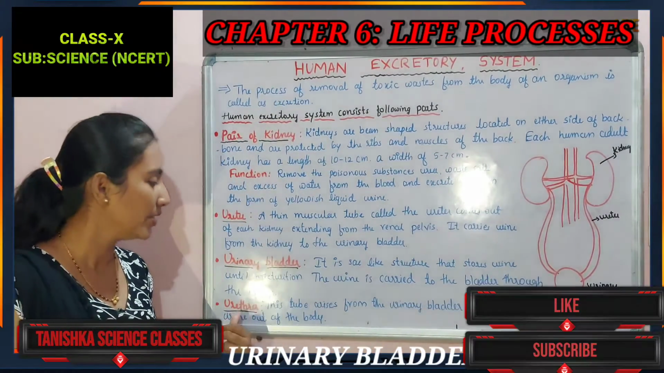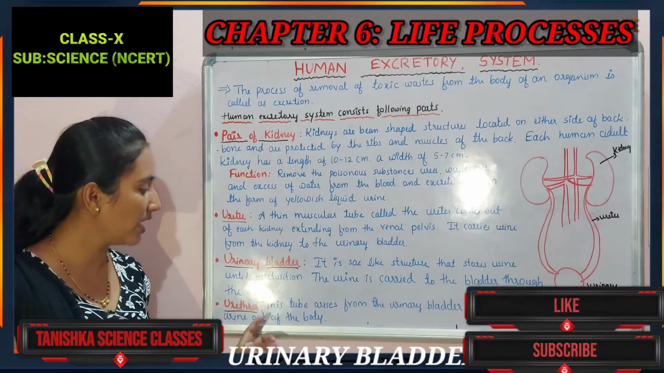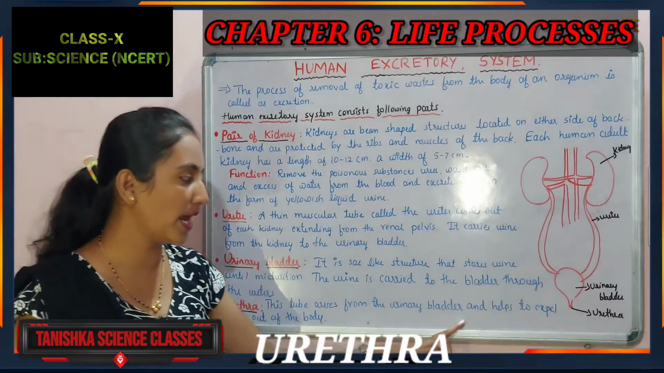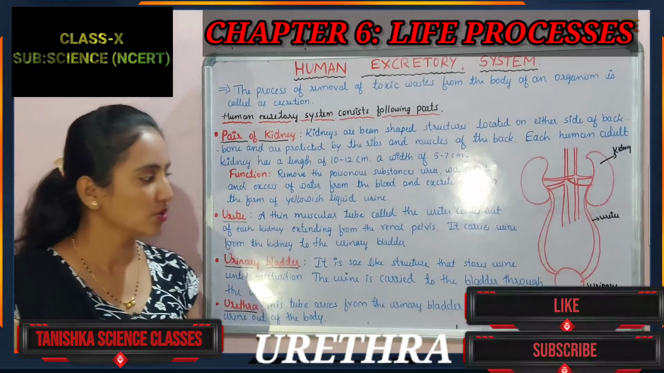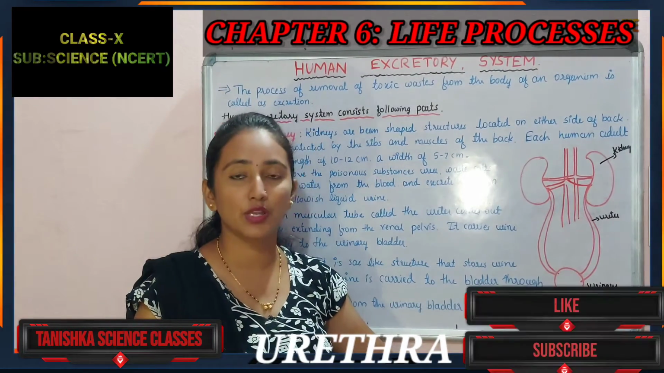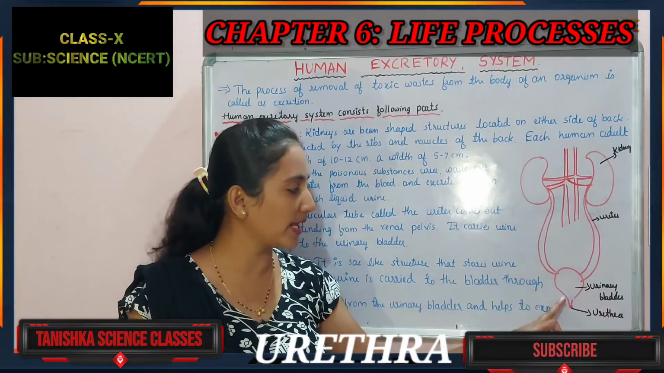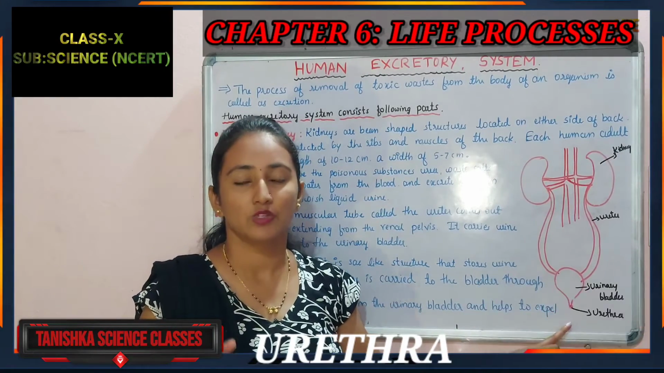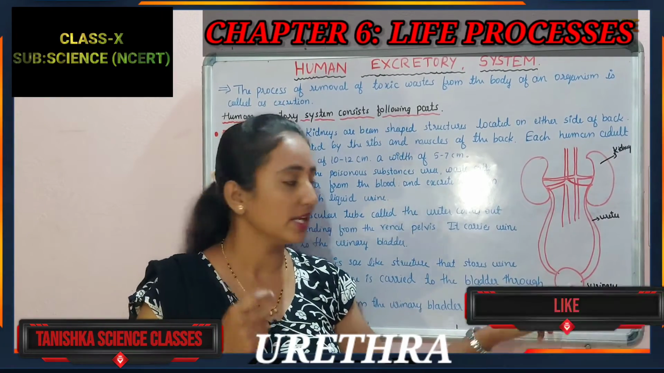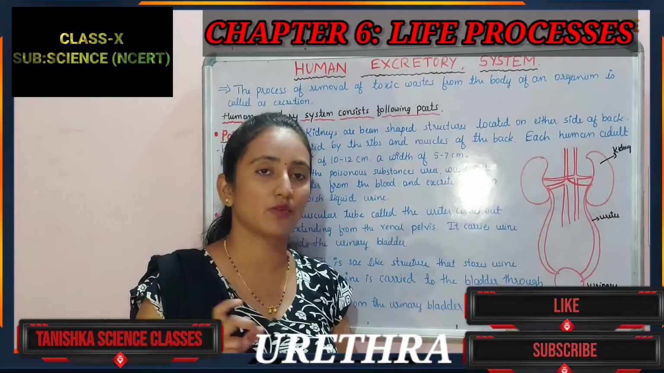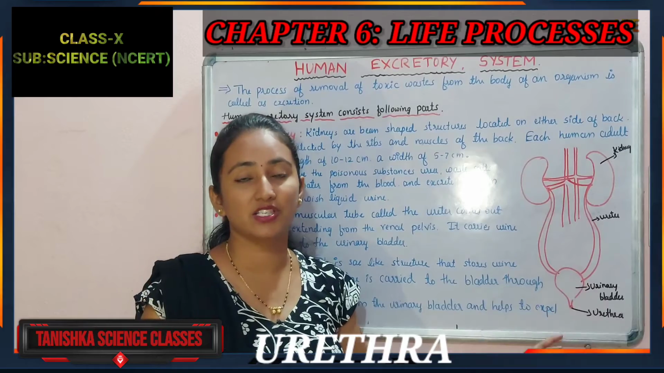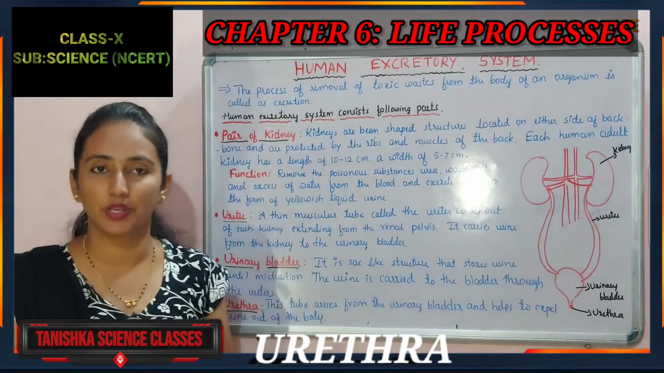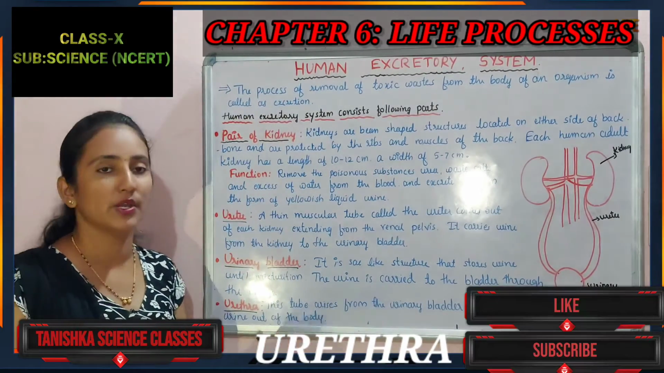So next we'll go to the urethra. What is the urethra? It is a tube that arises from the urinary bladder. It helps to expel urine out of the body. You can observe here, this is the urethra, a tube-like structure arising from the urinary bladder. After micturition, what happens? It helps to pass the urine out of our body. Understand? It is a part of the excretory system that helps to pass the urine. It's called the urethra.